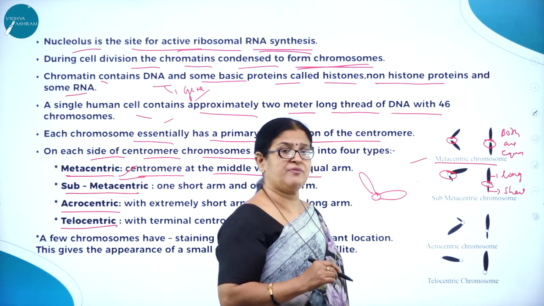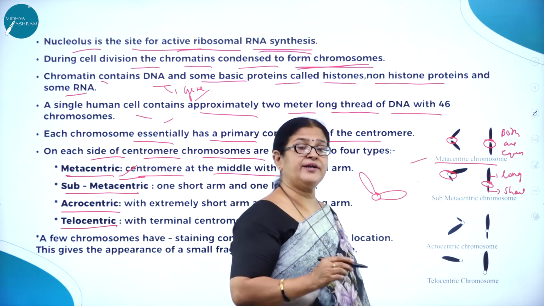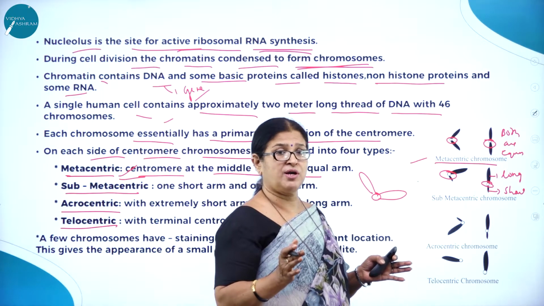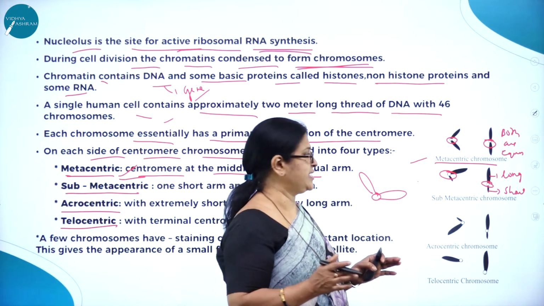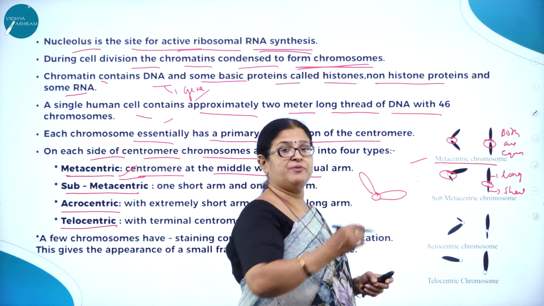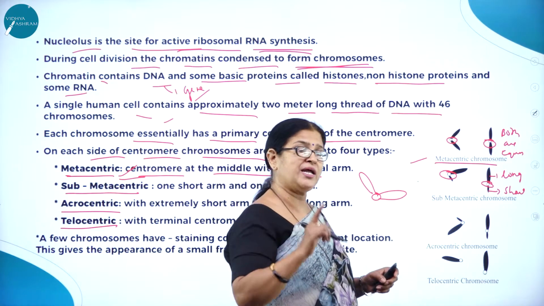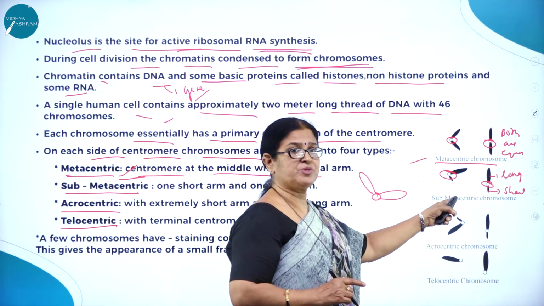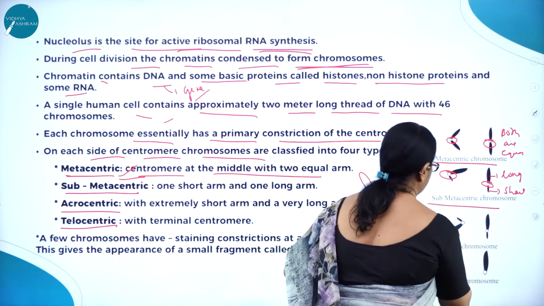Why? Because the centromere is located in the center, so much so that both the arms of the chromosomes, called chromatids, are of equal size. In submetacentric, the centromere is slightly away from the center, so one arm is long and the other arm is short. Such a type of chromosome is called a submetacentric chromosome.